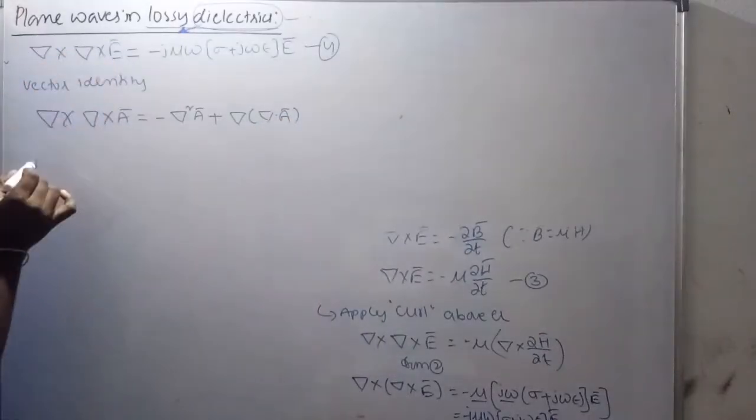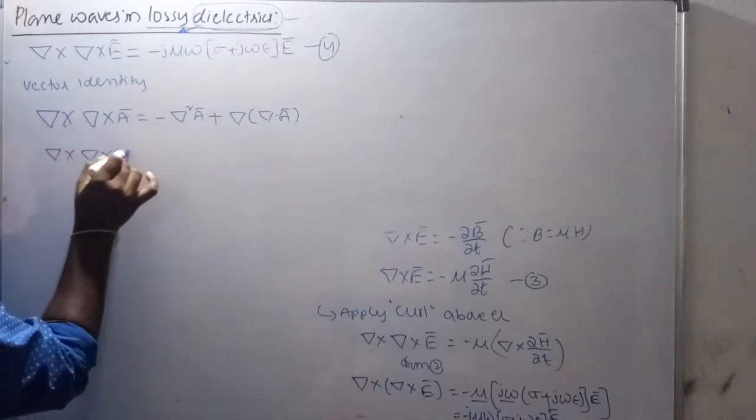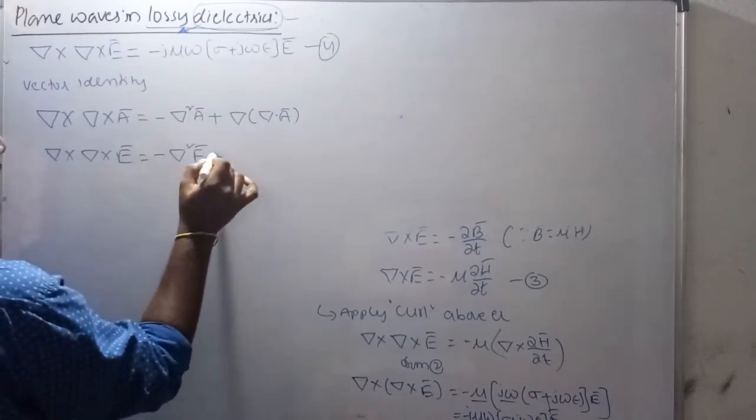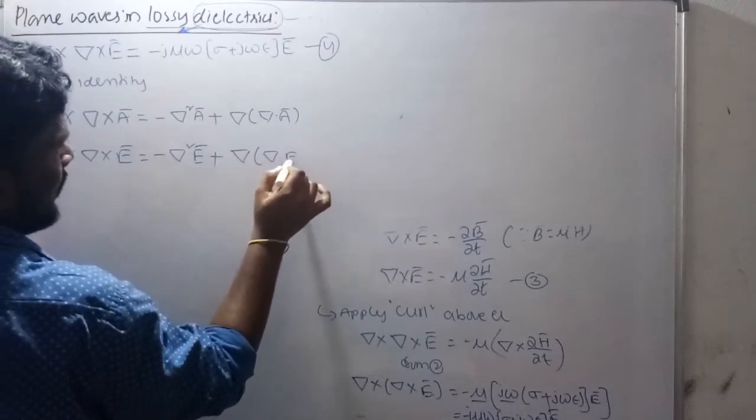If you apply the vector identity here, you will get del cross del cross E bar equals minus del square E bar plus del dot E bar.